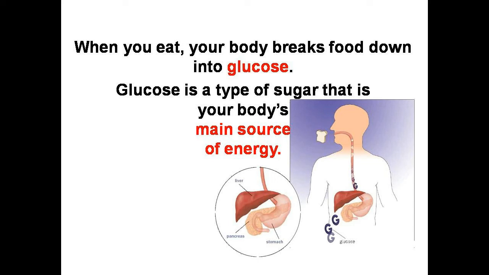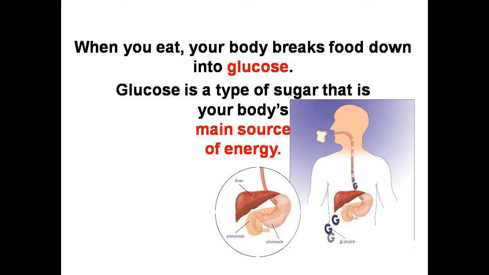Glucose is the simple form of sugar, which is the main source of your energy. It means your body cells can only take energy directly from the glucose molecule, not from complex carbohydrate or sugar.